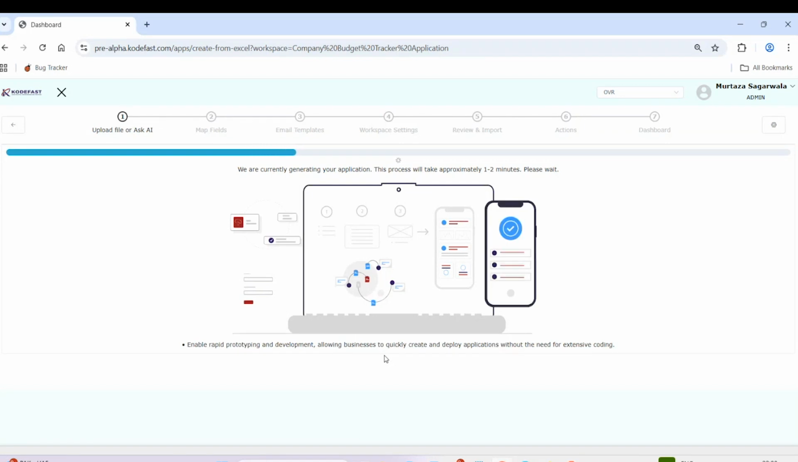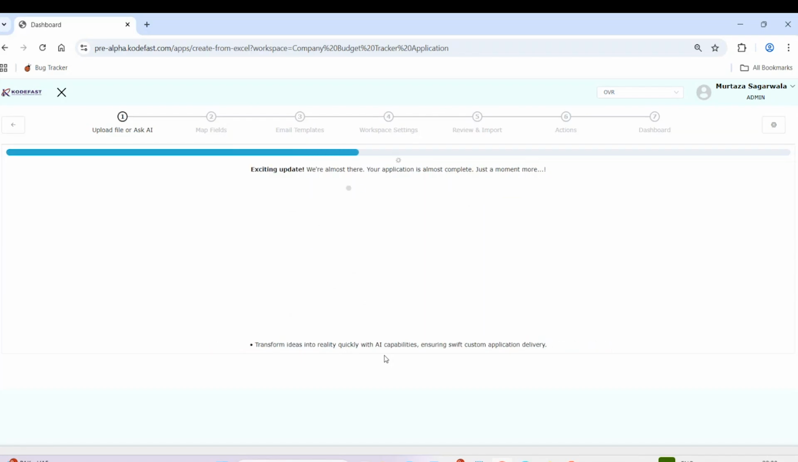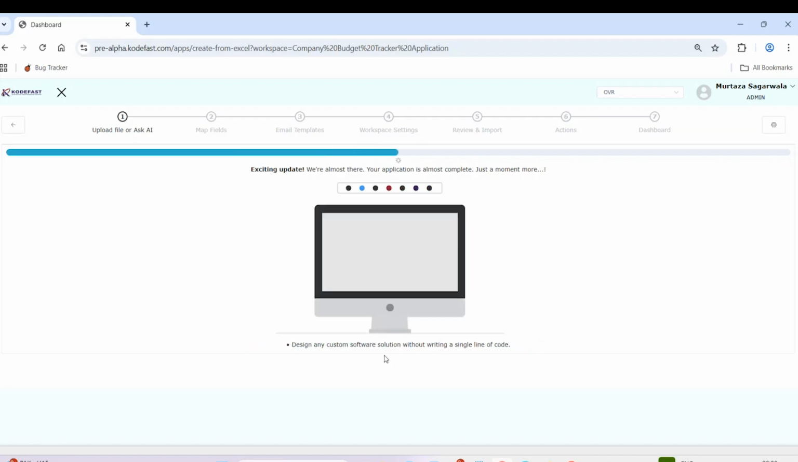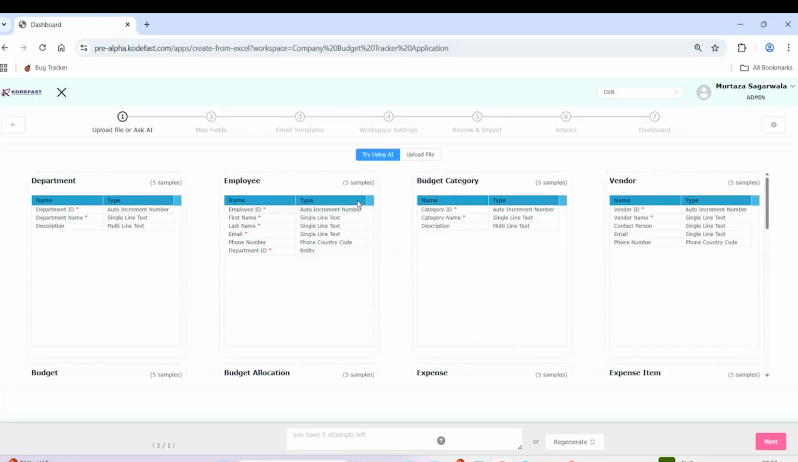As I have shown previously, we have an HRMS system, we have an employee table, and we have a leave table. Whoever is taking the leave, we have to link with the employee table. That's where the relationship comes into the picture, where we have to link two different tables. Here it will do all the work and give me the application back in just 1 to 2 minutes. Tables, in the sense, we can say screens.